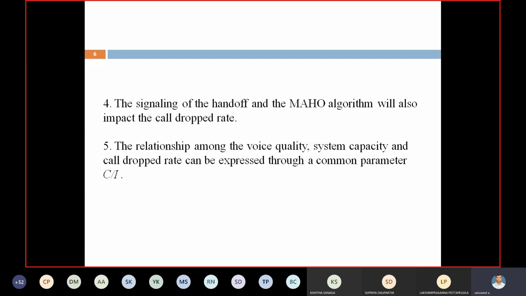Carrier to interference ratio. What have we discussed here? There are 5 parameters required to maintain better voice quality. What is the first one? At the time of installation of the base station, it covers 90% of the cell. The second one is to reduce co-channel and adjacent channel interference. The third one is proper handoff and setup time. The fourth one is to apply the MAHO algorithm. The fifth one is that all the terms are related to a single parameter, carrier to interference ratio.